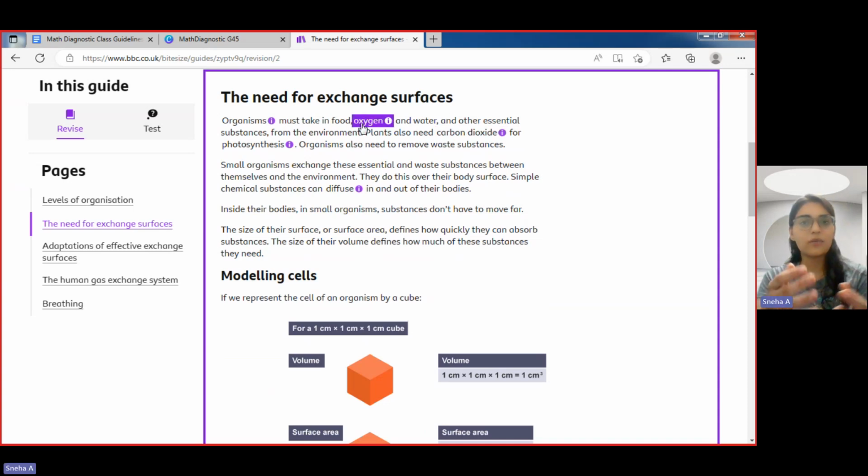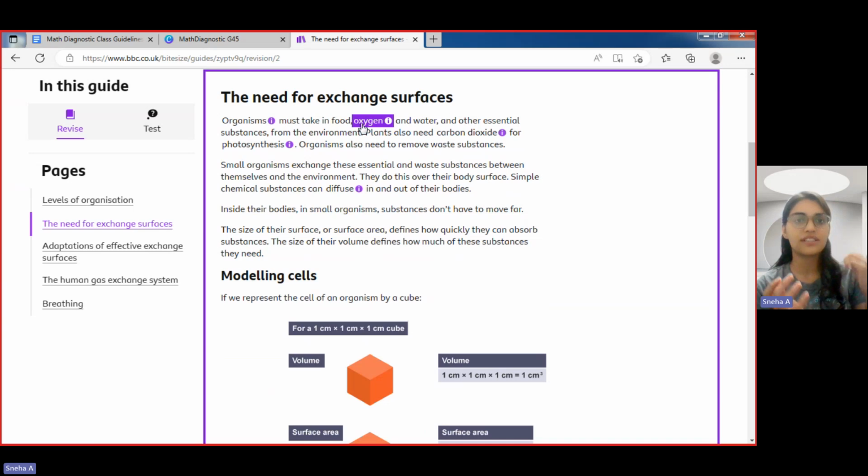Don't you think that whatever we are taking in and giving out as waste is somehow utilized by other organisms? Like we take in oxygen, which was given out by the plants. We give out carbon dioxide, which is taken in by the plants. So plants take in carbon dioxide and give out oxygen. Humans take in oxygen and give out carbon dioxide.